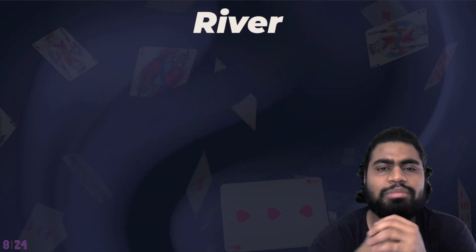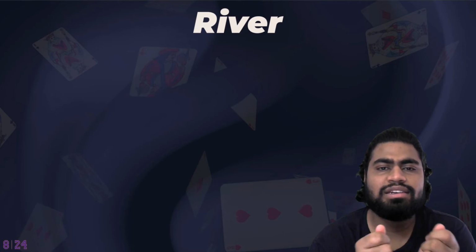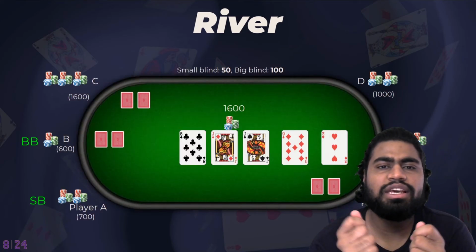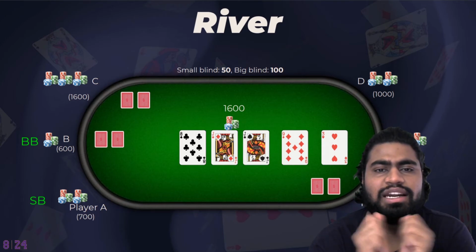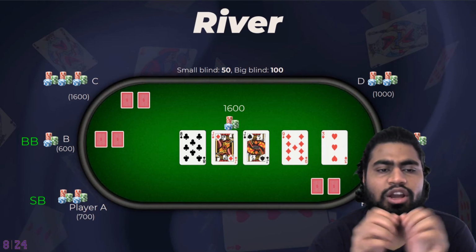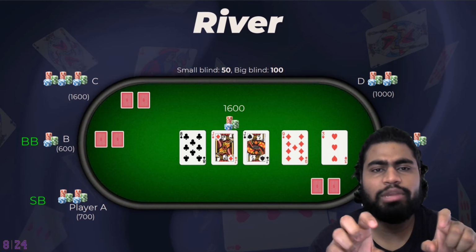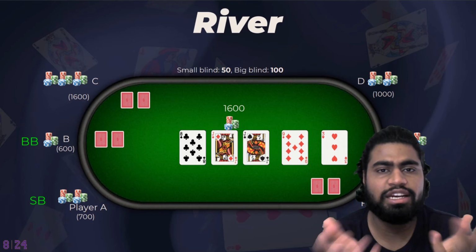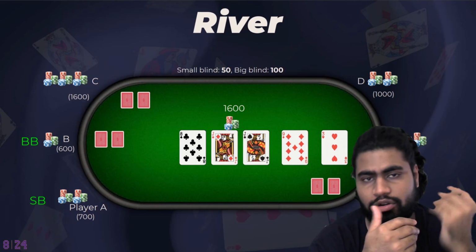So the next term is river. River is the last card dealt on the table. So here you see 3 of hearts is the last card dealt on the table, which is the river. Now you have the seven card combination, two of your own and five on the table, using which you can make your final decision whether to stay in the game or drop off.